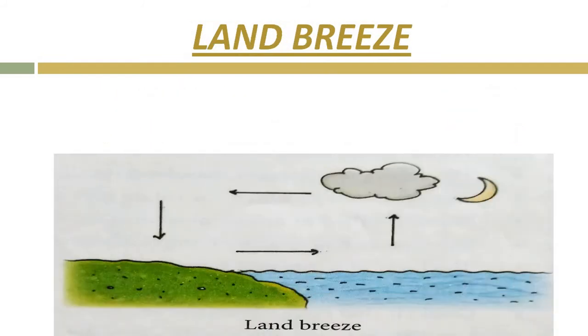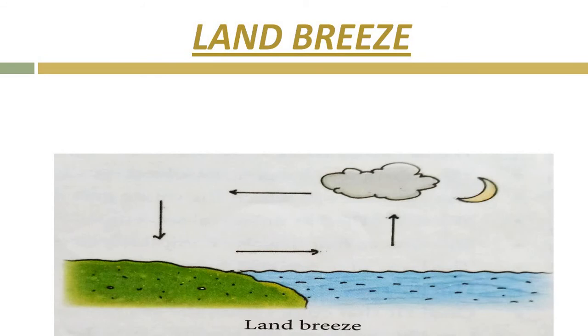Next is land breeze, and the reverse process happens in the night. During night, when there is no sunlight, the land loses its heat more quickly and the water does not lose its heat very quickly and remains heated. Hence, the air over the sea is warmer than the air over the land. Means during night, the air above the sea is warm but the air above the land is cool.